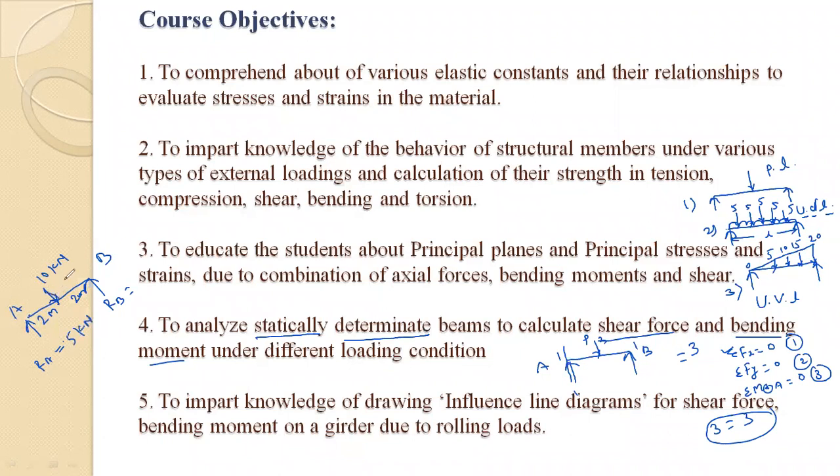Centrally a point load is applied. Total load is 10 kilonewton. So out of that, half the load is carried by point A and half by point B. So without calculation, we can say RA is equal to 5 kilonewton and RB is equal to 5 kilonewton. Already you have studied it, but now we have to find out the various reactions at intermediate portions. At this point, how much moment is there? We have to find out, or how much shear force. So this is called shear force and bending moment under different loading conditions. So our fourth objective is this.